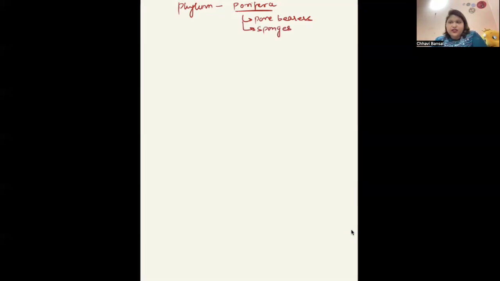Okay, I hope you guys are able to see my screen, right? So let's start with the phylum Porifera. The first phylum, Porifera. Now, I might have told you many times that the name itself tells a lot of stuff, right? Porifera or pore bearers. Pore bearers means they have so many minute pores present in the body. That's why they are called Porifera, or the organisms that have pores in their body. They are also called sponges. Why? Again, because of the minute pores that are present in the body.